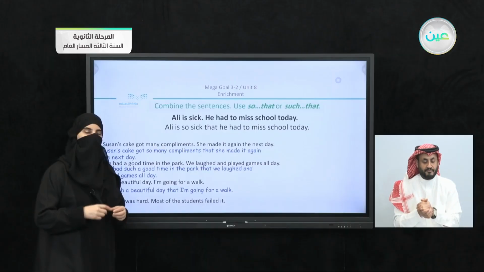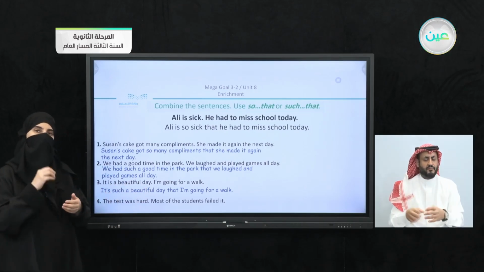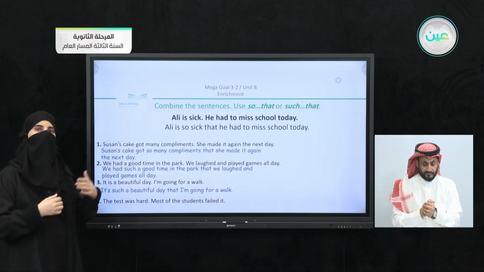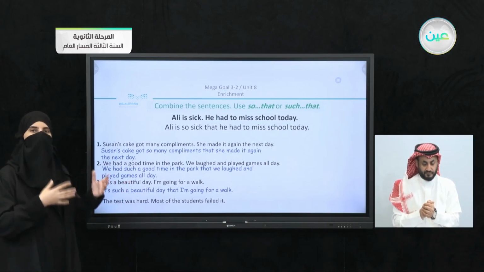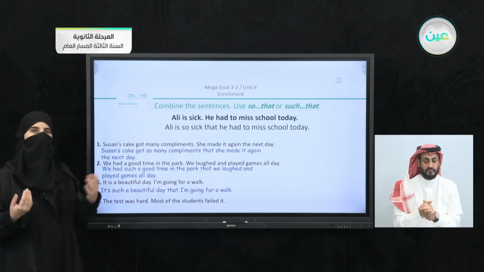Now here we know that we combined, or we joined the two sentences by putting that between them. It is like the attachment. And of course we have here the words are connected to the noun or the adjective that is applied before, either so or such.